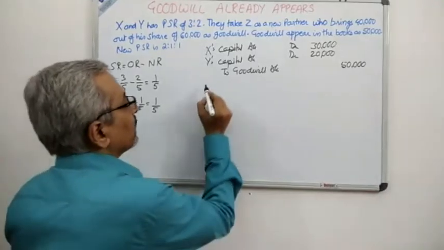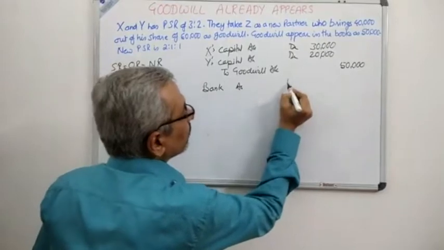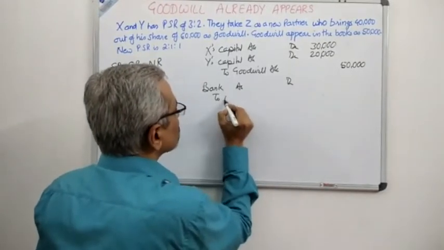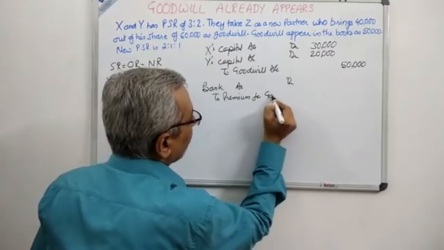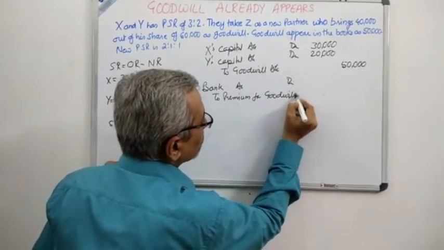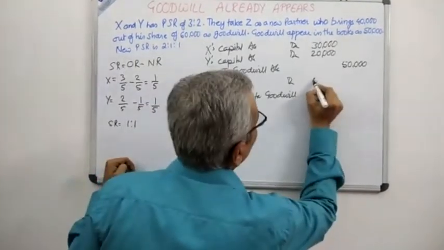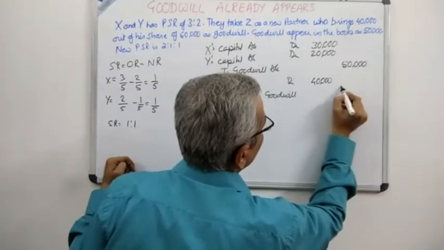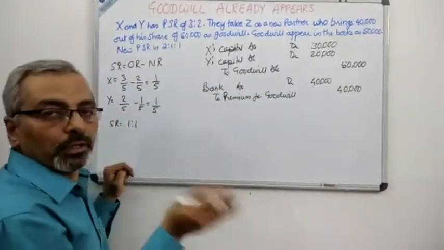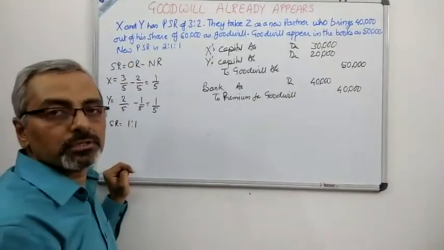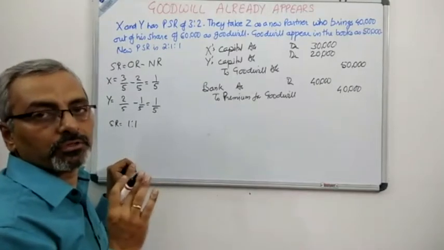So therefore, that journal entry will be bank account debit to premium for goodwill. How much has been brought in? Please see very carefully. The amount brought in is 40,000 out of the share of 60,000. This is the treatment when the money has been brought in. Now, we also know that 20,000 has not been brought in. How did I get 20,000? 60,000 minus 40,000, 20,000 has not been brought in.